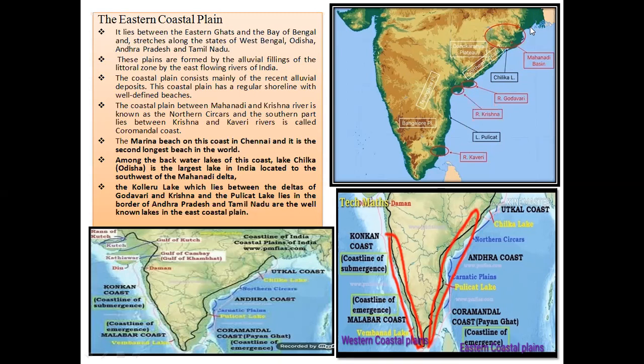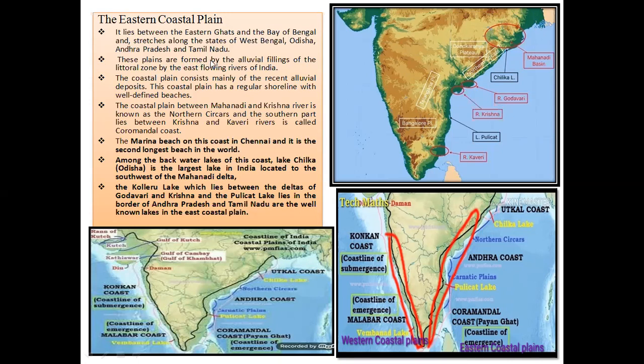The Eastern Ghats extend from the Bay of Bengal to the south of India and south of Tamil Nadu, and it touches West Bengal from here, and Odisha, and Andhra Pradesh in this region, and finally Tamil Nadu. So touching all these four or five states, the Eastern Ghats covers, and this region is known as the Eastern Coastal Plain.